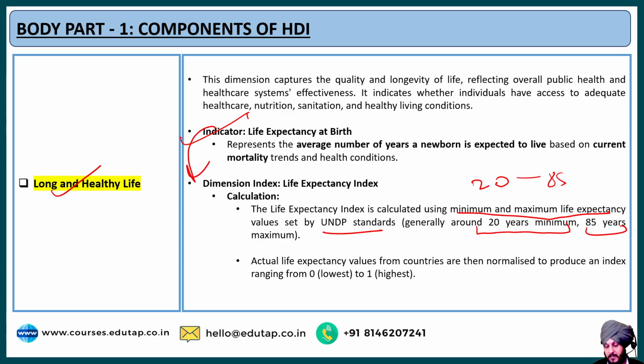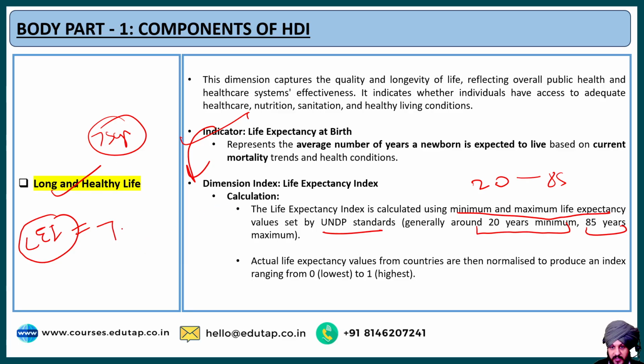If you're not able to understand it, let me simplify it. For example, let us say the life expectancy at birth of a country is 75 years. How can we calculate the life expectancy index? We calculate it as 75 minus 20, divided by the maximum, 85, minus the minimum, 20, and it will be around 0.76. This is the score of the life expectancy index, and that is all about long and healthy life.